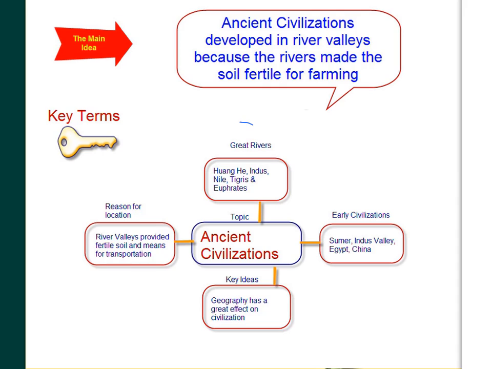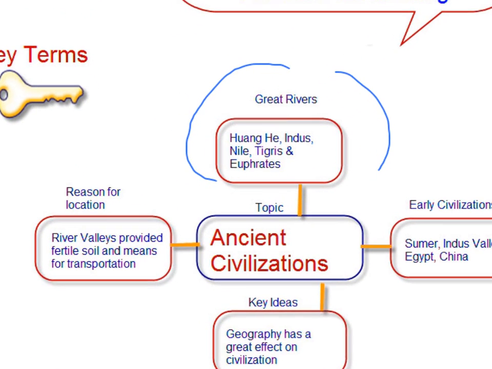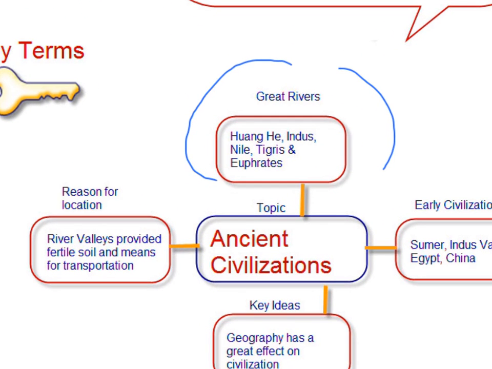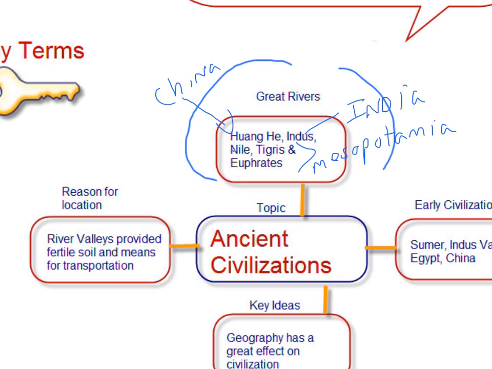These questions will include a look at rivers such as the Huanghe, the Indus, the Nile, the Tigris, and the Euphrates. The Huanghe would be located in China. The Indus would be India. The Tigris and the Euphrates would be in Mesopotamia. And the Nile in Egypt. Okay? So this is what we mean when we discuss the great ancient civilizations.